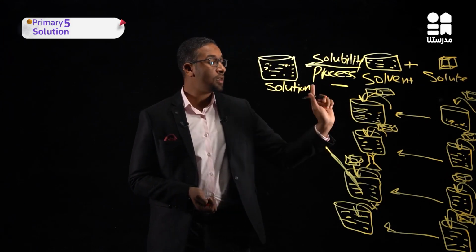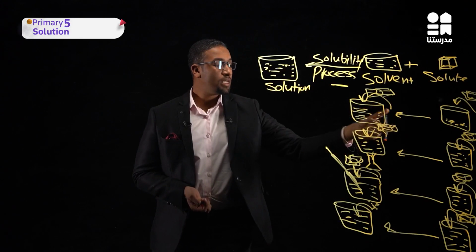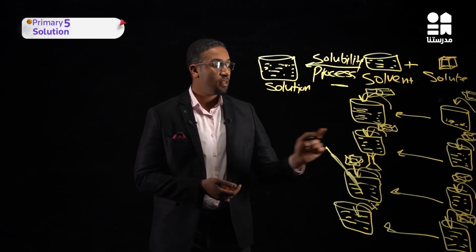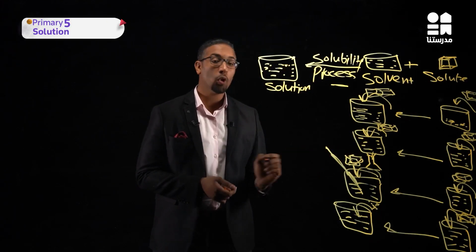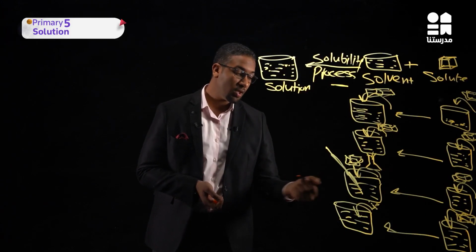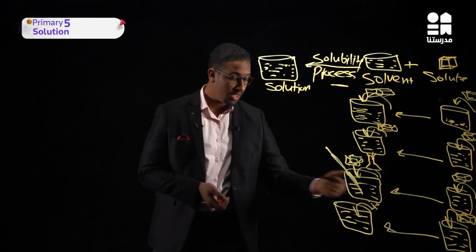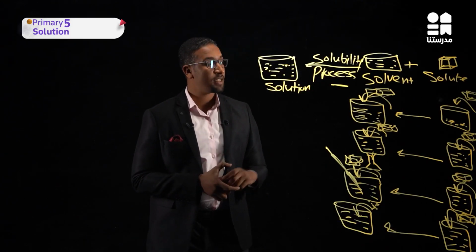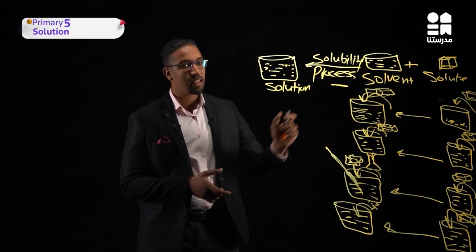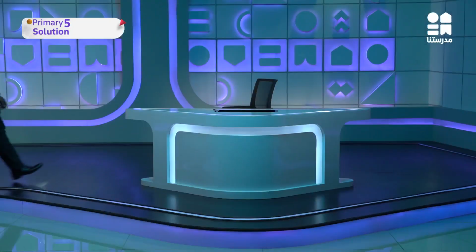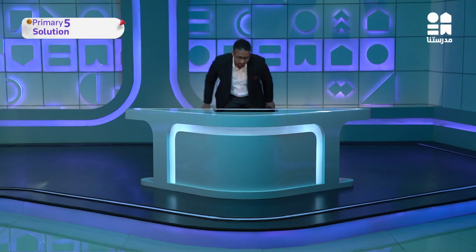So we have here, first, increasing the amount of solvent will increase solubility. Number 2, when we heat or increase temperature, solubility will increase. By stirring, solubility increases. By increasing surface area, solubility increases. Again, let's continue and take this in some detail. Let's continue with the factors affecting solubility in some detail.